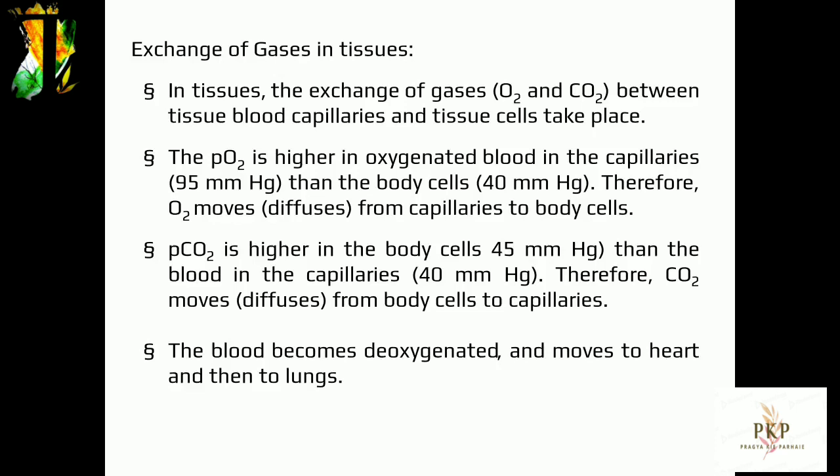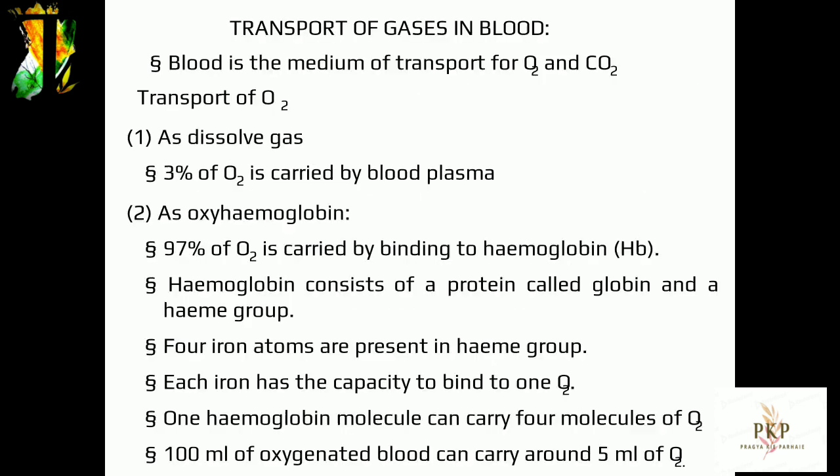Oxygen hemoglobin dissociation curve. The percentage of hemoglobin bound with O2 is called percentage saturation of hemoglobin. The relationship between the PO2 and percentage saturation of hemoglobin is graphically presented by a curve called the oxygen hemoglobin dissociation curve. The curve is sigmoid in shape. It is useful in studying the effect of factors like PCO2, H+ concentration, etc., on binding